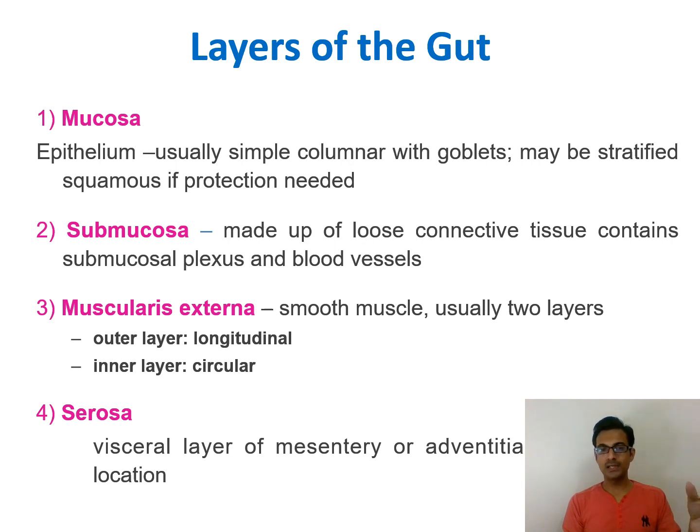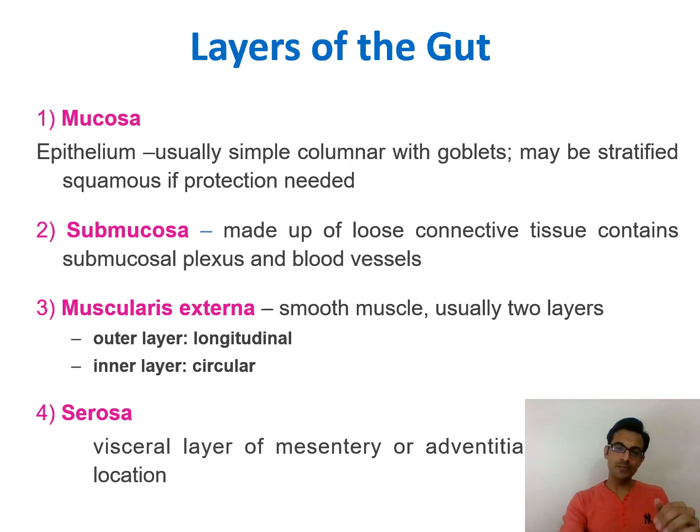Surrounded by this submucosal layer is the muscularis externa or muscular layer made up of smooth muscles, which consists of 2 types of layers. The outer layer is the longitudinal muscle layer and the inner layer is the circular muscle layer. When the longitudinal muscle contracts, it propels the food upside, whereas the inner layer, when it contracts, churns and crushes the food. So the food is crushed as well as pushed up. This type of contraction takes place throughout the alimentary canal wherever required,